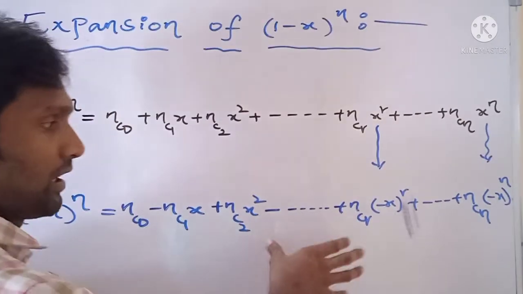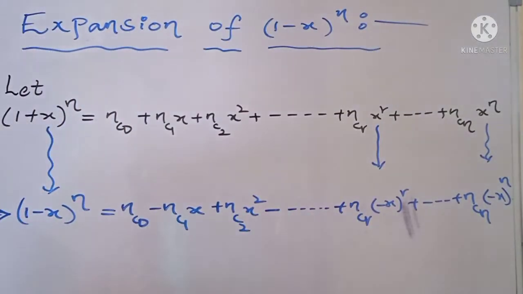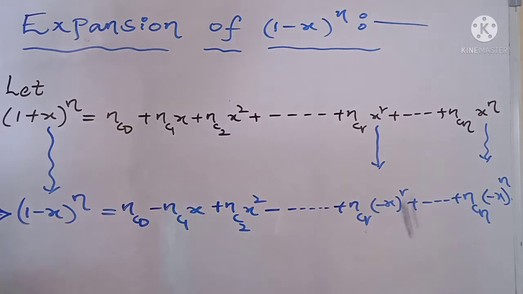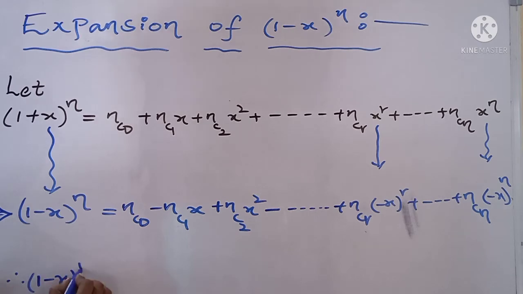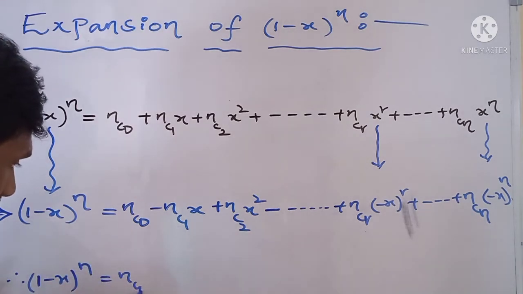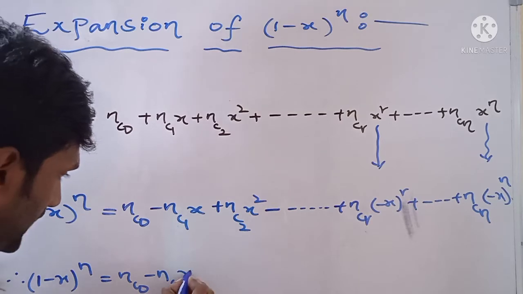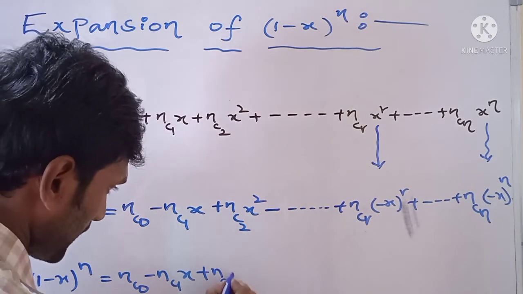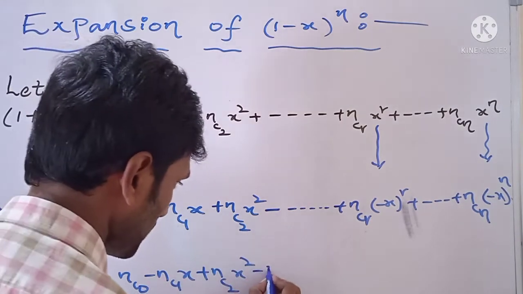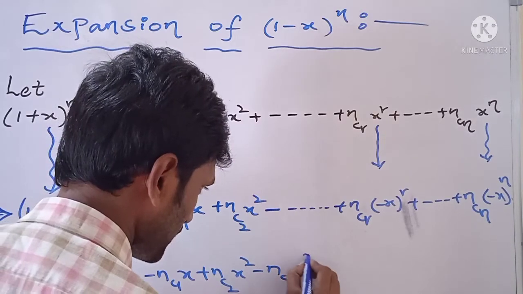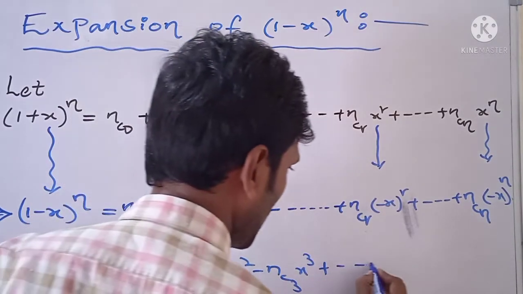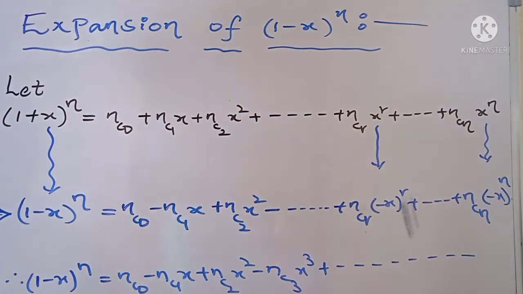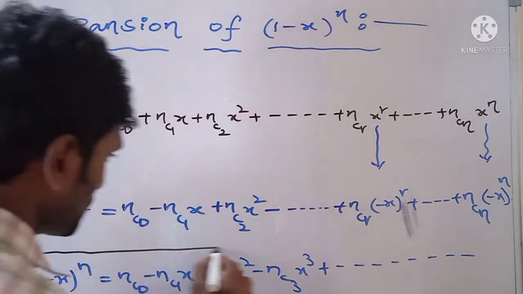By simplifying this expansion, finally we get the expansion of (1 minus x) whole power n as nC0 minus nC1 x plus nC2 x square minus nC3 x cube plus and so on. So this is the final expansion of (1 minus x) whole to the power n.